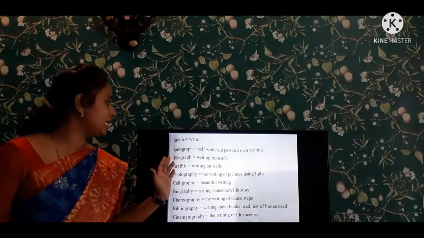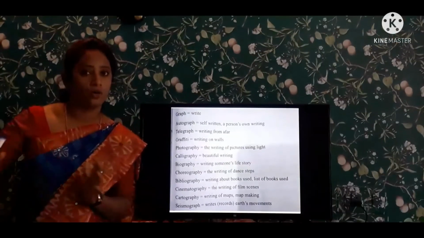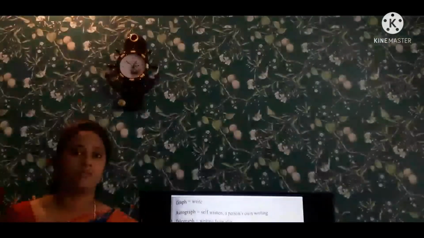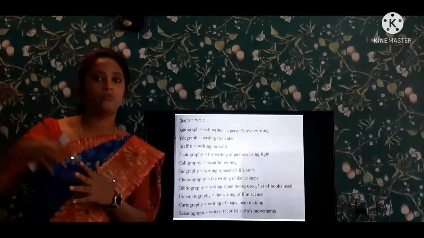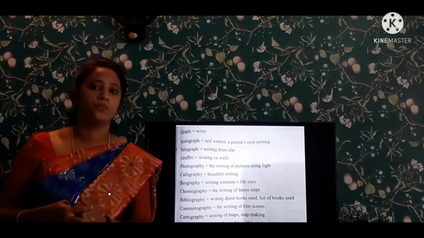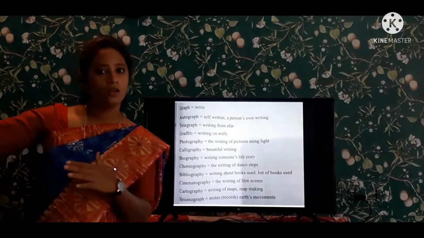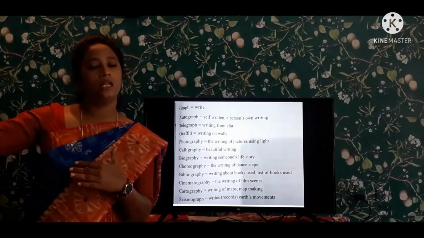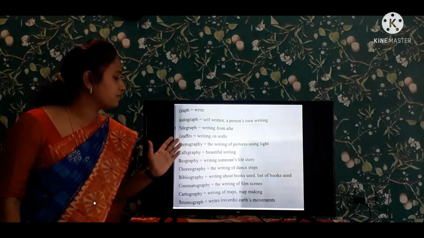And next one is telegraph. Telegraph means writing from afar. Telegram. So if you are far away from your parents, they send a telegraph for you. If it is an emergency, they send a telegram. So from far away they are sending a letter to you. This is the example.